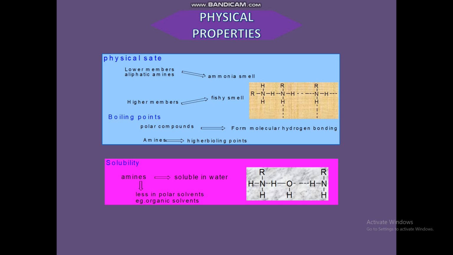This solubility is based on hydrogen bond formation. Amines are less soluble in less polar solvents, like organic solvents, ether, alcohol, benzene and so on.